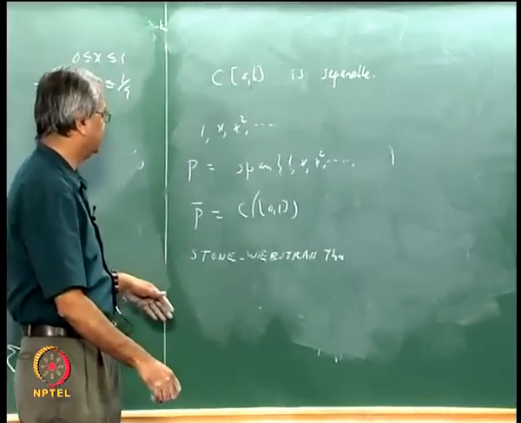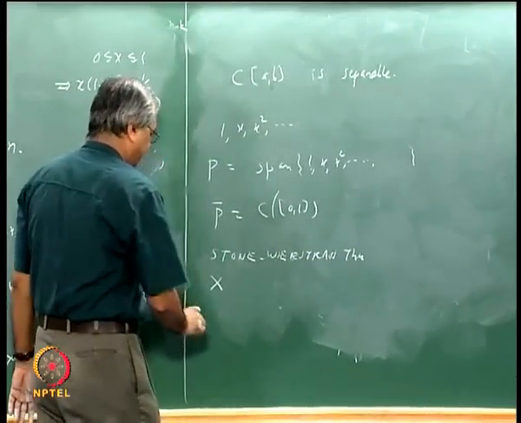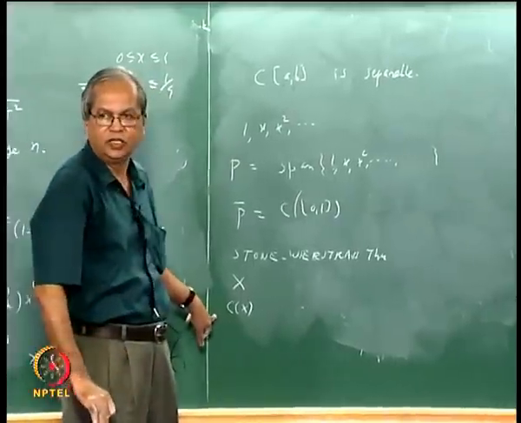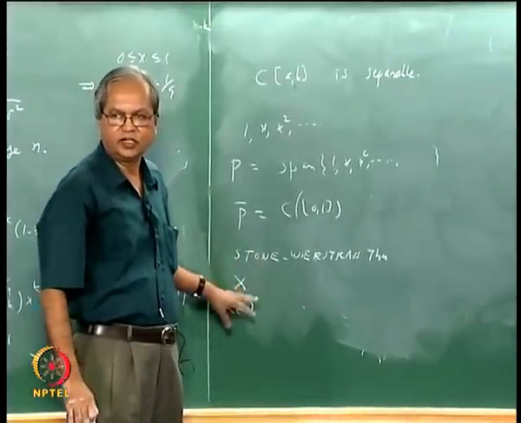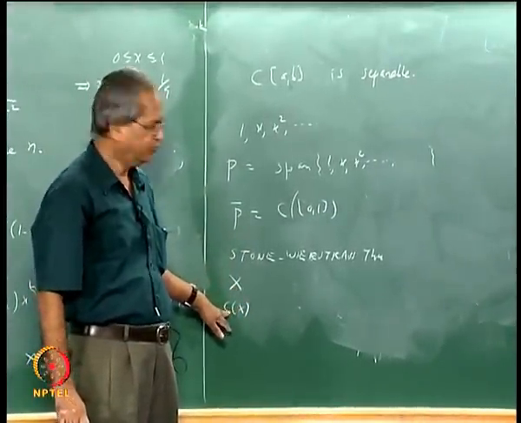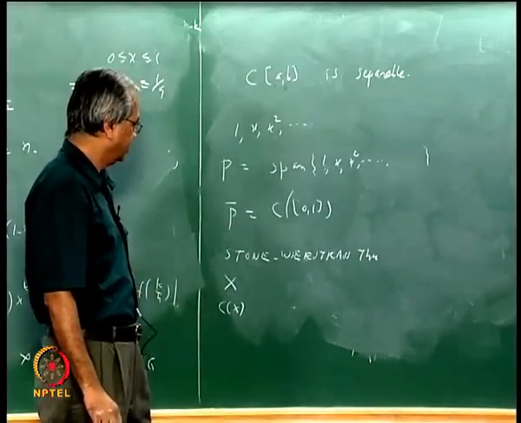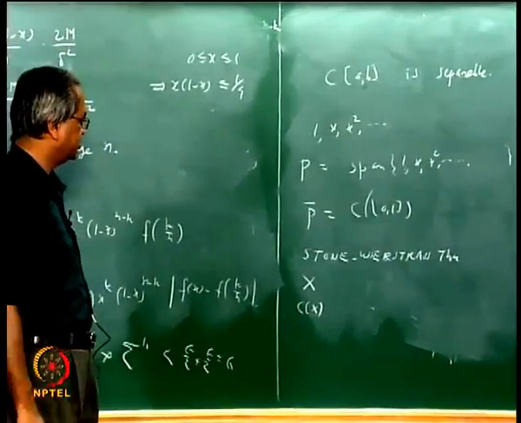It says that if you take X as any compact metric space, then what are the subsets which are dense in C(X)? That theorem gives characterizations of those sets. But we shall not go into the discussion of that, because that will take us too far away from the things that we are discussing here.